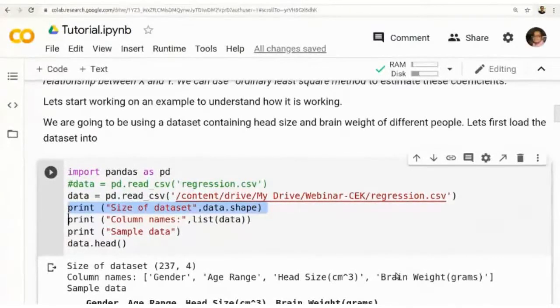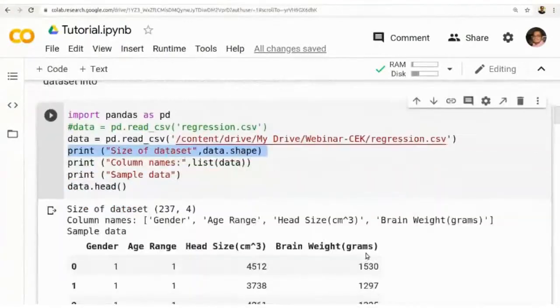This is actually a data set that represents how features like gender, age range, and head size have any relation with brain weight. This data set contains gender, age range, and head size of some individuals and the corresponding brain weight.